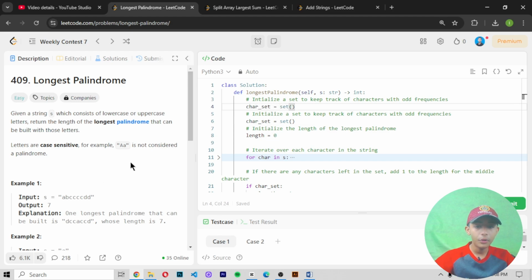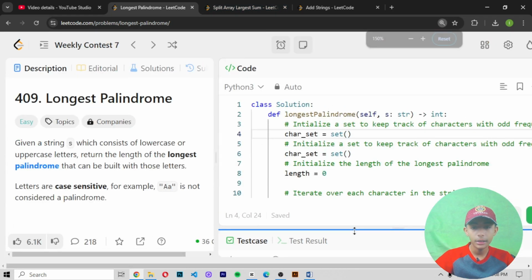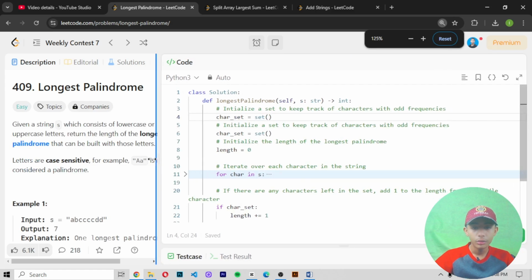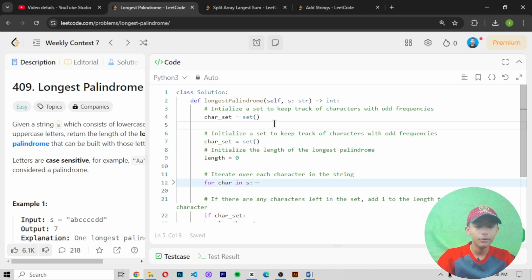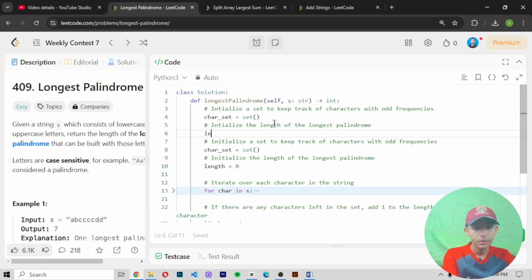In this line, I initialize a set to keep track of characters with the odd frequencies. And now here I initialize the length of the longest palindrome. Length equals to 0. So in this sixth line here I initialize the length of a longest palindrome.